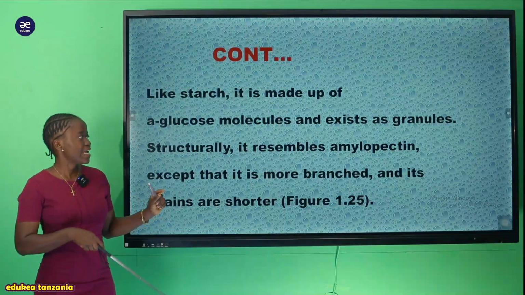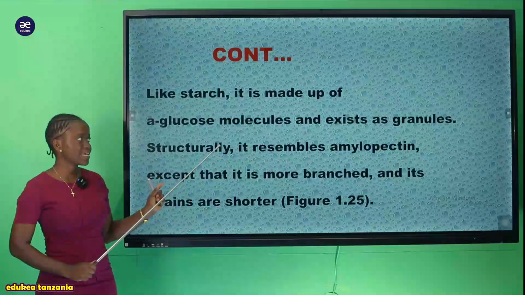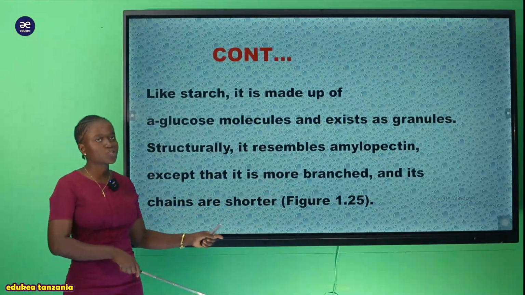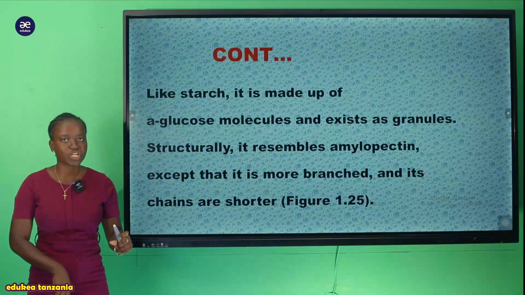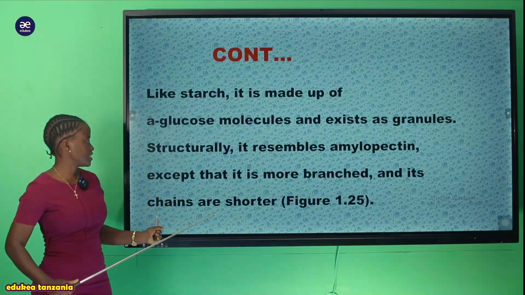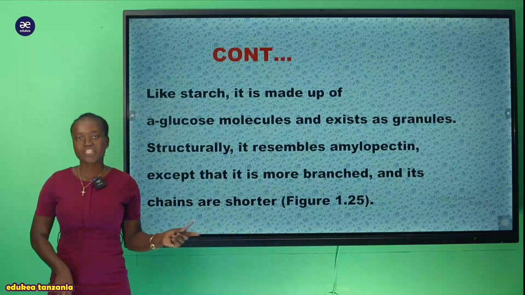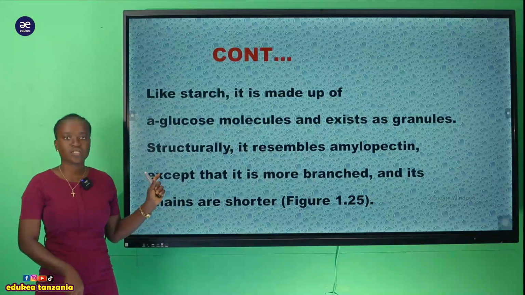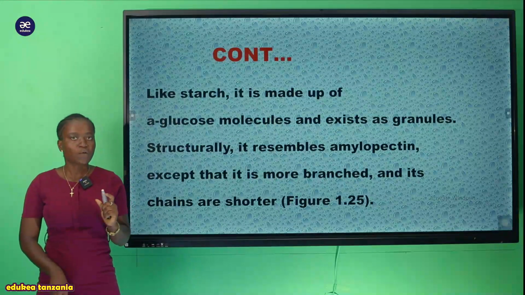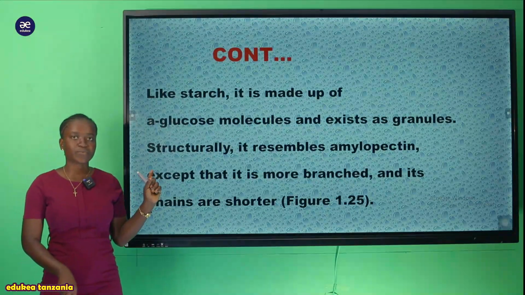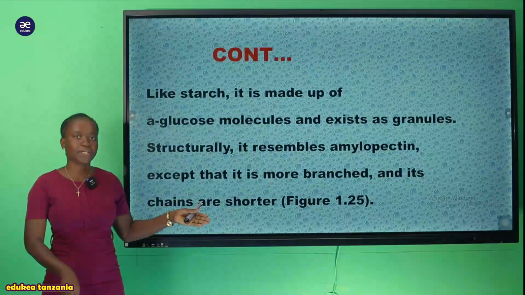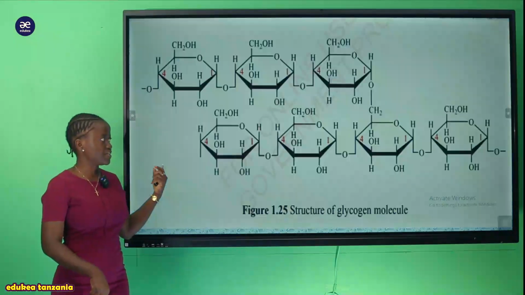Kwa maana kwamba ile amylopectin inayopatikana ndani ya glycogen, tunasema kwamba it has more branches. It is highly branched compared to that of the starch. But also it has shorter chains. Its chains which are found within glycogen are very short compared to the chains which are found within the other structures of the polysaccharide. So now let's see the figure.